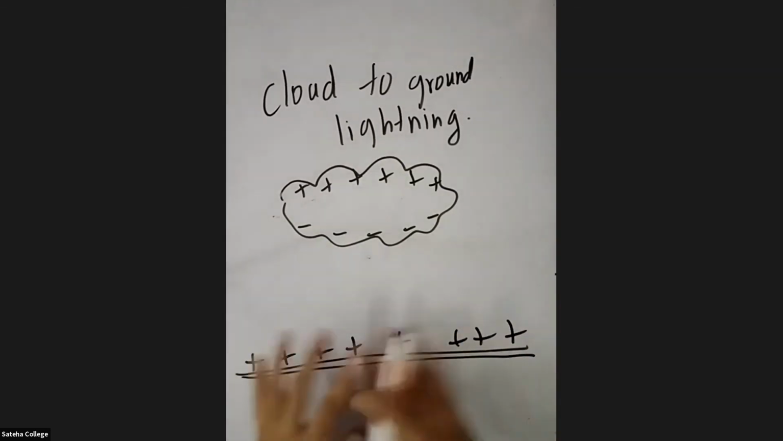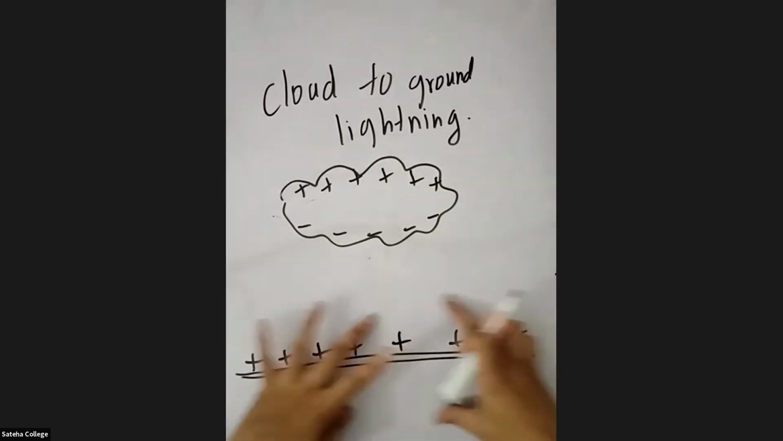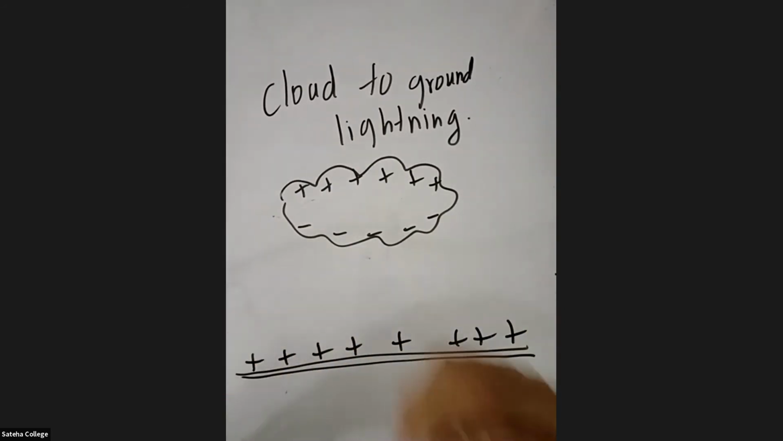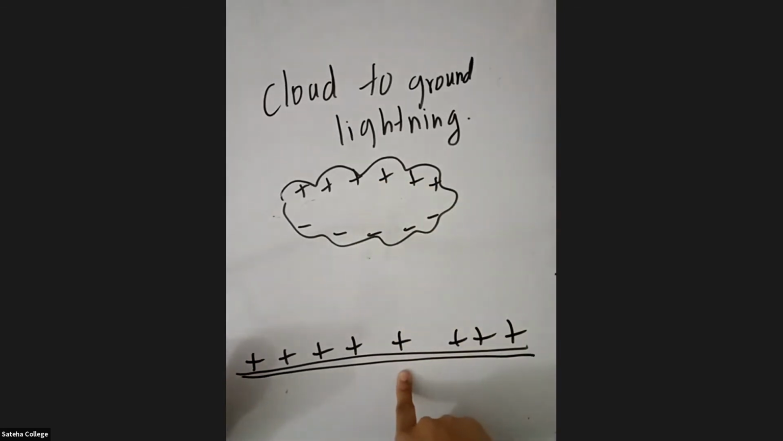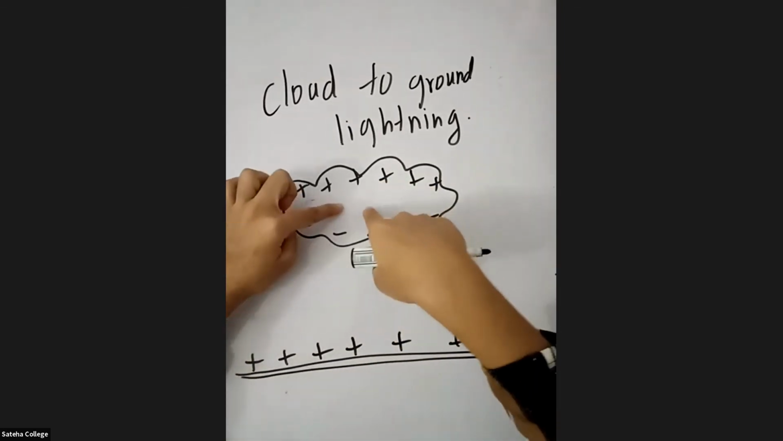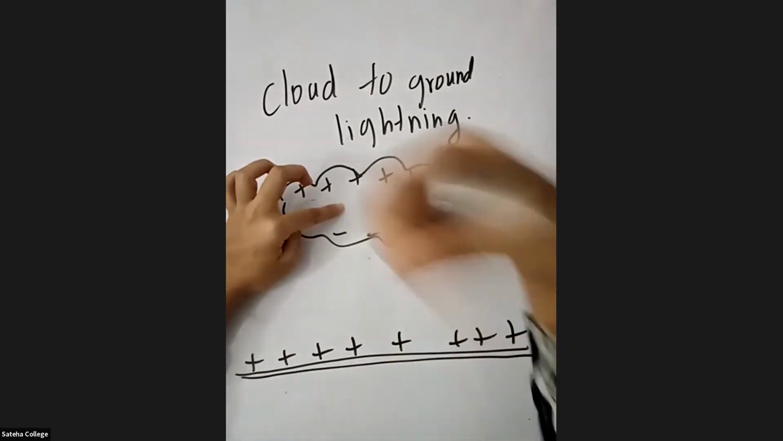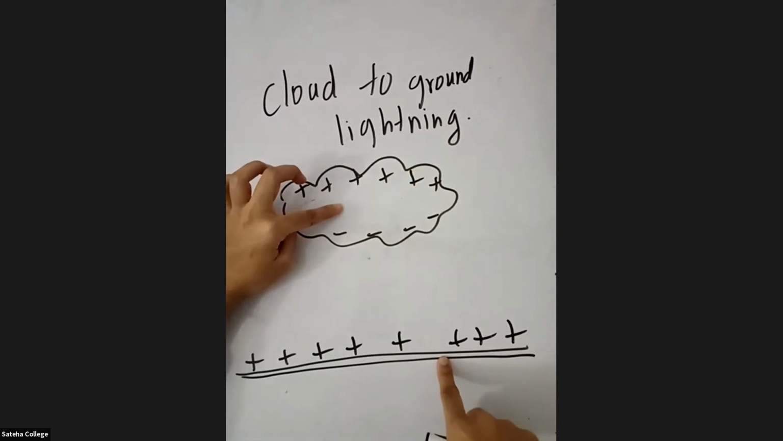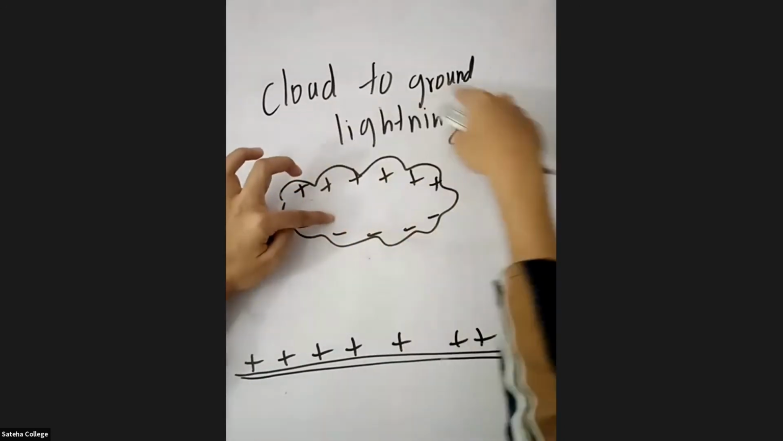So when the positive charges are formed on the land, what will occur? The jump will occur from the cloud to the land. When the electricity jumps from the cloud to the land, then you call it cloud to ground lightning.